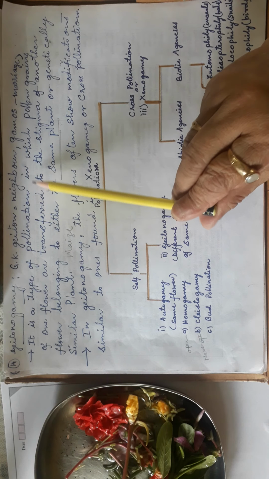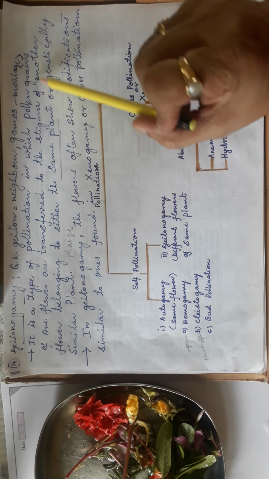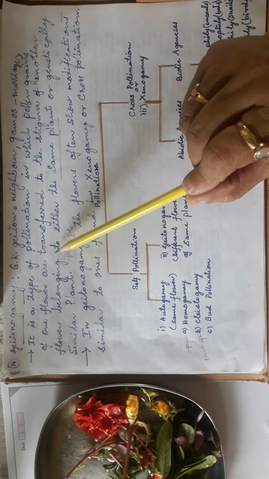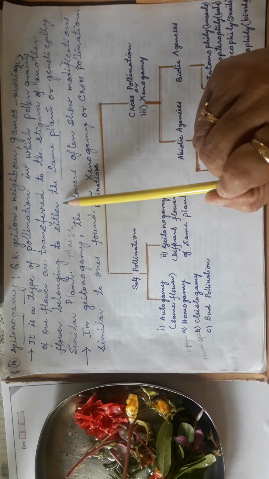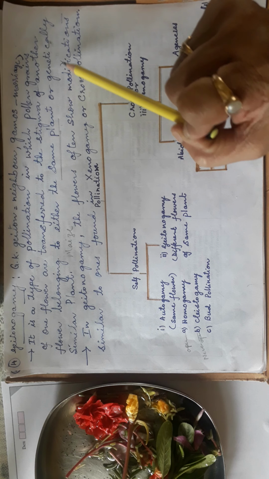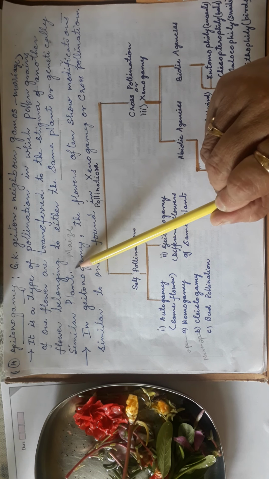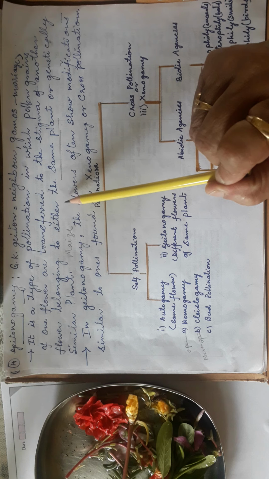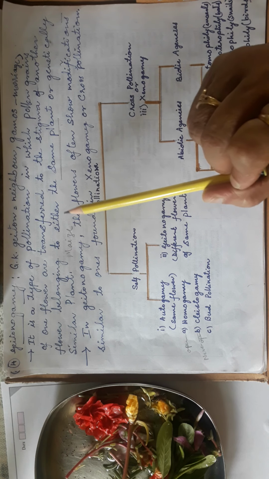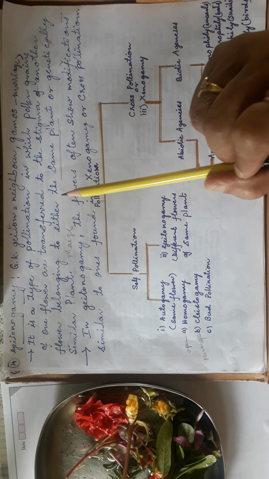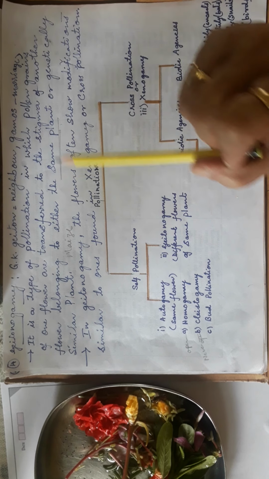It is a type of pollination in which pollen grains of one flower are transferred to the stigma of another flower belonging to either the same plant or a genetically similar plant. Either it has to fall on another flower of the same plant, or a genetically same one. Suppose maize pollen grain falls on the maize flower of another plant, genetically same.